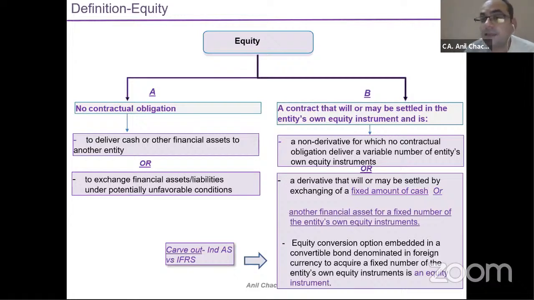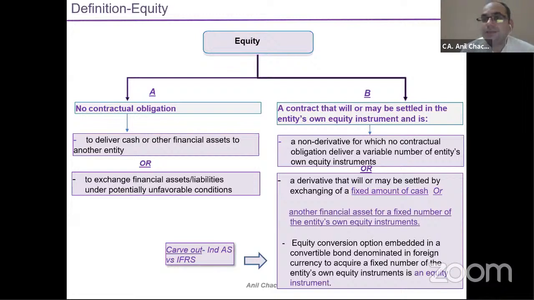But under IFRS versus Ind AS, there's one carve out, in the case of foreign currency convertible bonds, right? Because the conversion option is there, you need to convert your foreign currency convertible bonds into a number of shares.